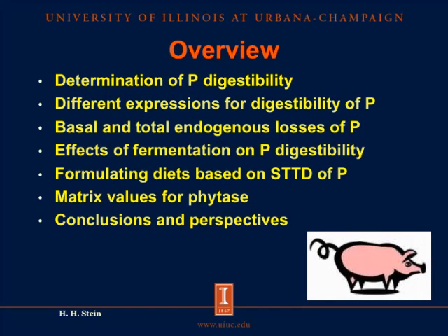So we will talk a little bit about how to determine phosphorus digestibility in different feed ingredients, and we will talk about the different expressions for the digestibility of phosphorus that we may use. And this includes apparent digestibility, true digestibility, and standardized digestibility. And we will talk about the basal and total endogenous losses of phosphorus because these values are needed if we are to calculate values for the true or the standardized digestibility of phosphorus.